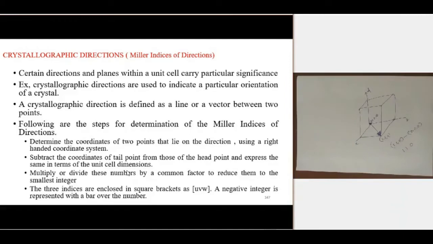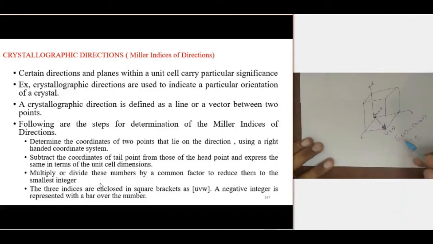Multiply or divide this number by a common factor to reduce them to the smallest integer. Here it is the smallest integer. We can see all the values are 1, 1, 0. All these are integers and all these are smallest integers also. So there is no need for multiplication or division.